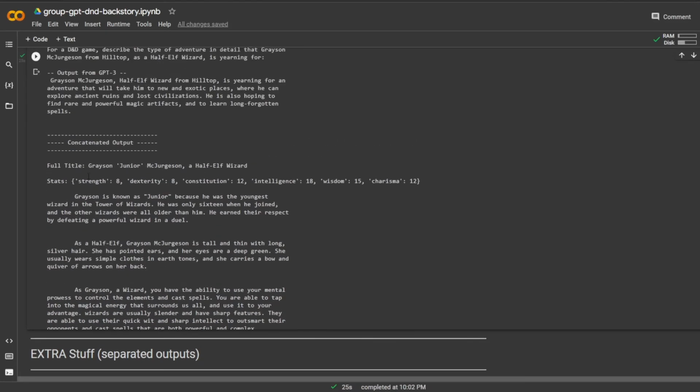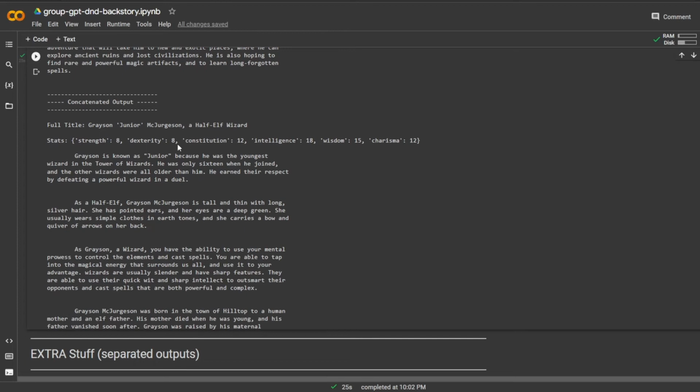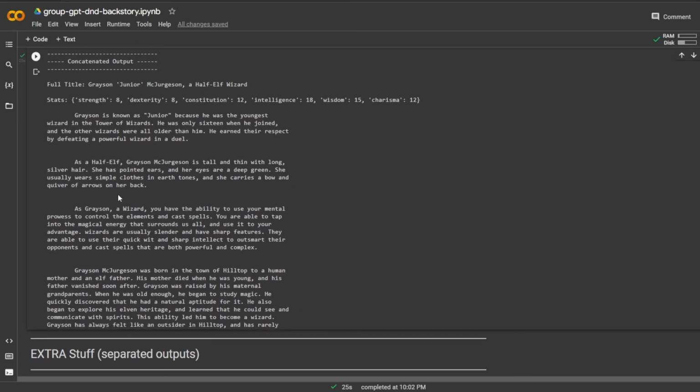All right, so the concatenated output for Grayson Jr. McJurgensen, a half-elf wizard. Low strength, but high intelligence. So Grayson is known as Junior because he's the youngest wizard in the town of wizards. He was only 16 and he joined the other wizards who are all older than him. He earned their respect by defeating a powerful wizard in a duel. Oh, that's interesting. So I'm kind of a prodigy. I can definitely build off of that.